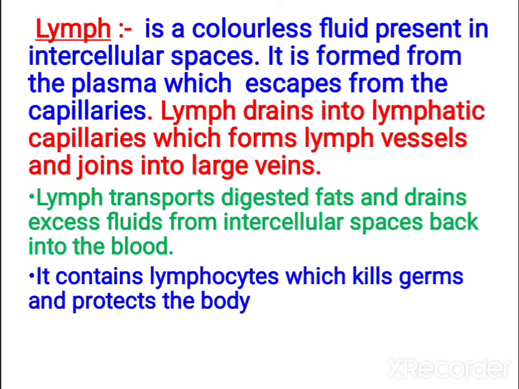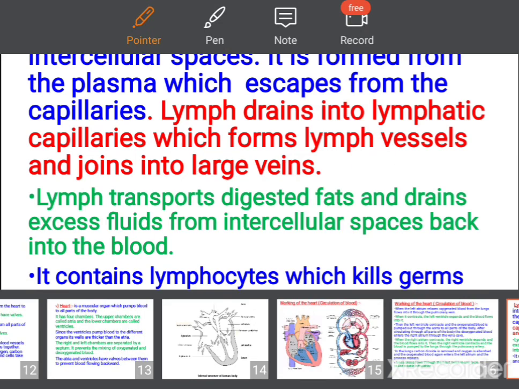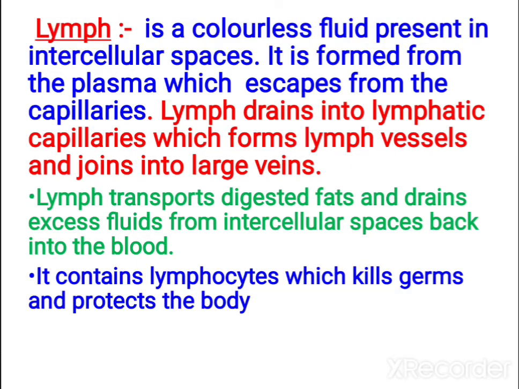Next let us study regarding lymph. Lymph is a colorless fluid. It is present in the intercellular spaces. In between the cell spaces we can observe this lymph. It is formed from the plasma and it escapes from the capillaries. Due to pressure in the capillaries, some amount of fluid comes out from the capillaries and reaches the tissue spaces, the intercellular spaces.